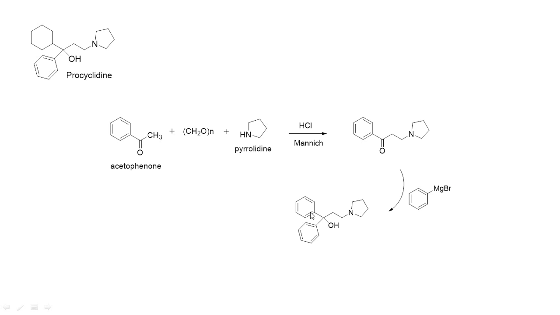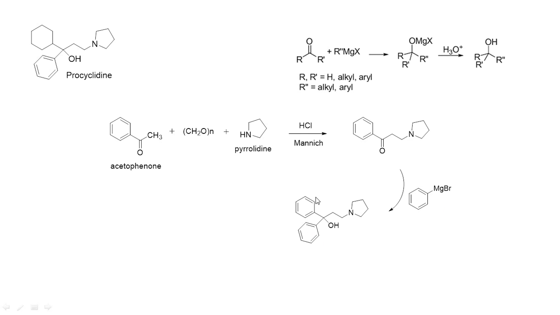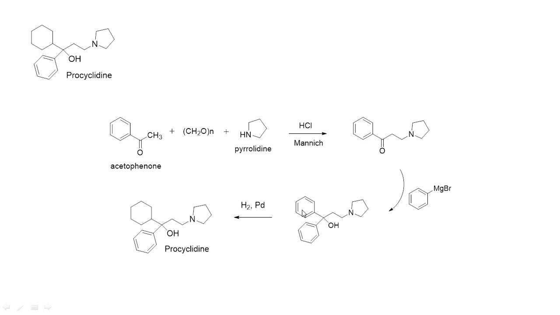Since here both are benzene rings, this is the mechanism, a very well established mechanism. When you treat a ketone with RMgX, that ultimately results in a tertiary alcohol. Okay, so this is the way. Now what we need to do is reduce one of the benzene rings. That is done by hydrogen and palladium. Palladium catalyzed hydrogenation is ultimately going to provide you the target compound procyclidine.